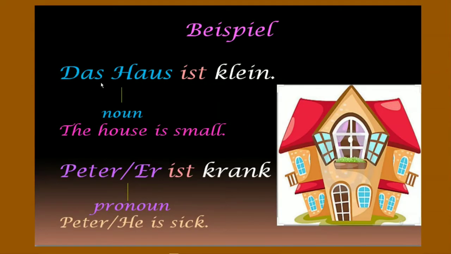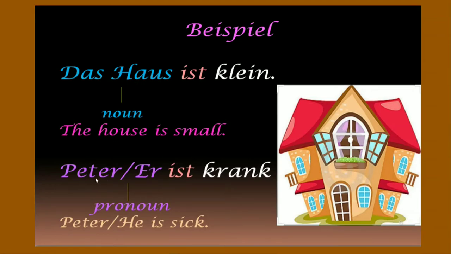For example, das Haus ist klein. As you can see here, according to the subject, the verb conjugates. Das Haus ist klein, which means the house is small. Das Haus is a noun. So, this is a thing, that's why it takes an article. House is always das.